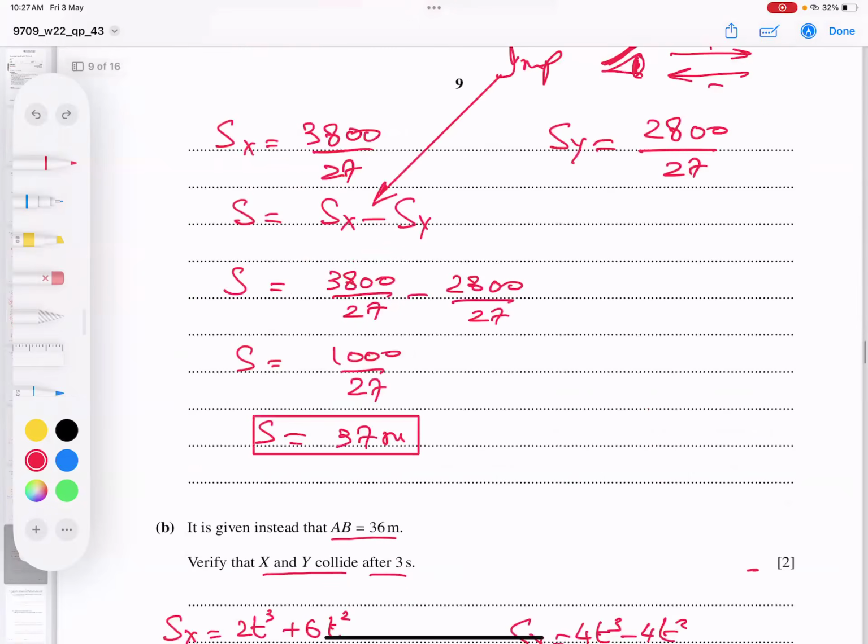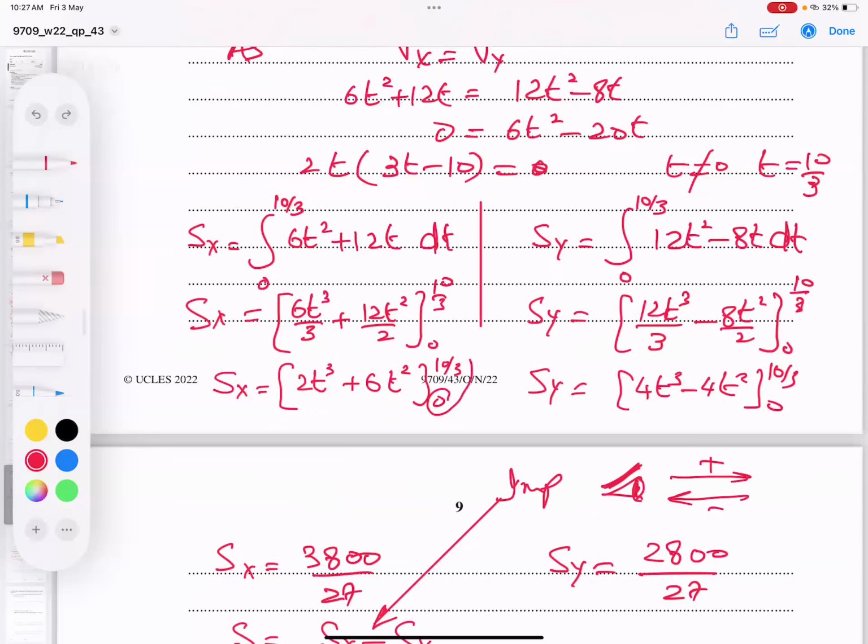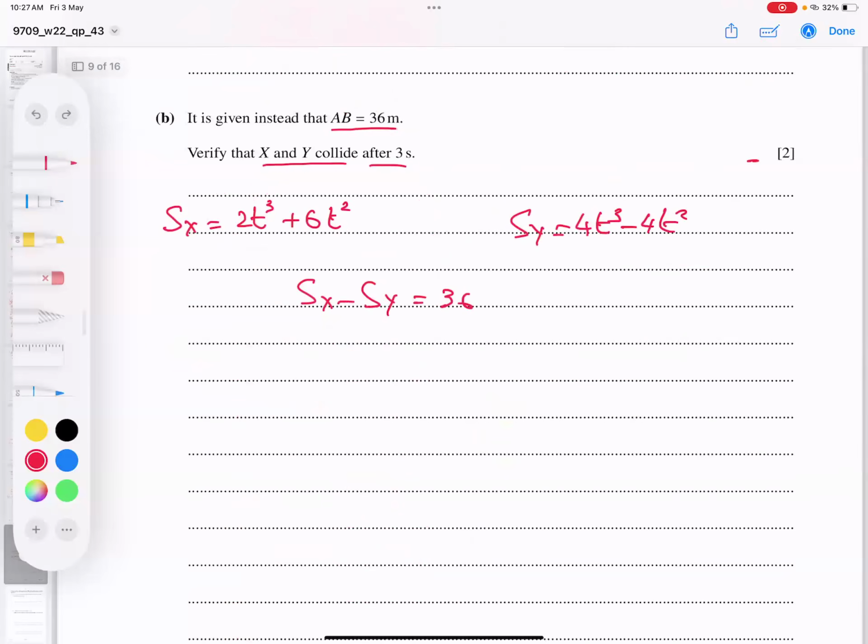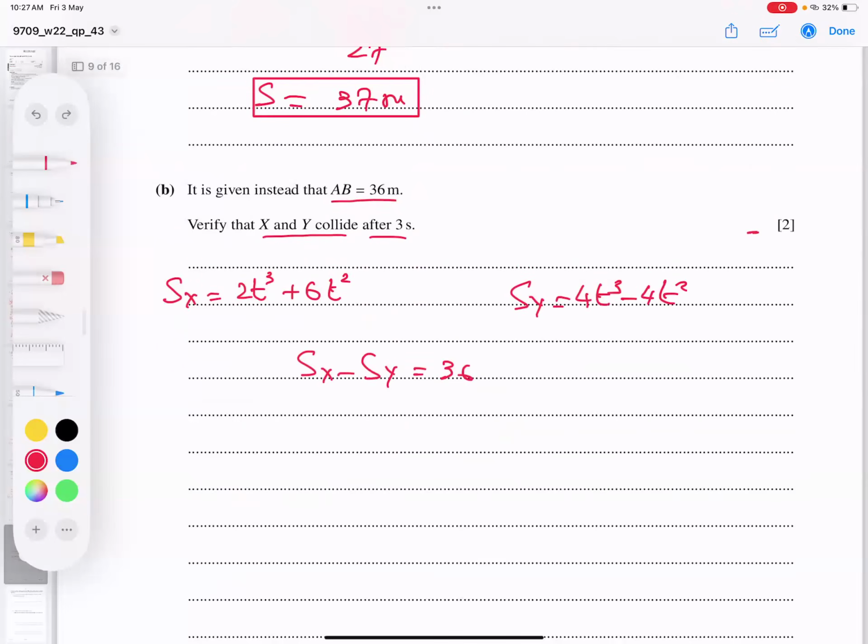I have the integration. If I integrate 0 to 3, 0 to 3, okay students, I must get the answer 36. This is method number 2, okay? So let's try to do it that way. So I am doing it now. Which way? This limit, I have done integration 0 to 3, and for this limit I'll also go 0 to 3, and then I subtract them. So let's see what answer comes from SX minus SY.